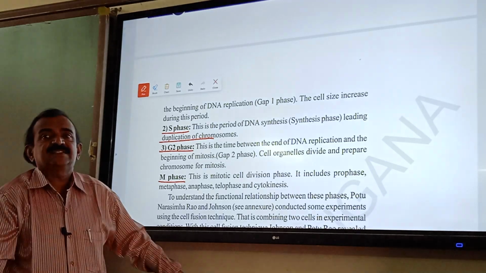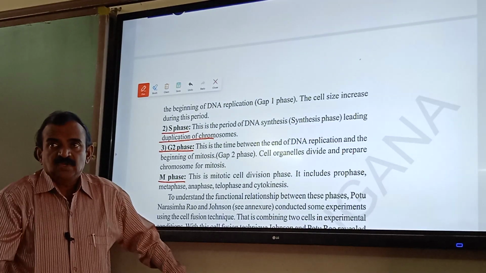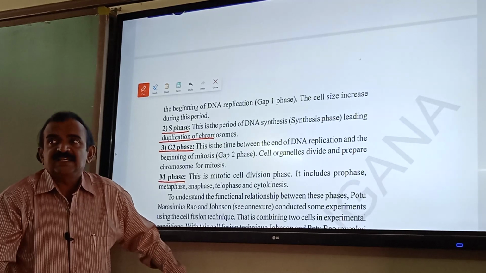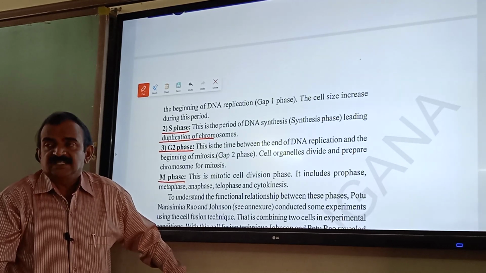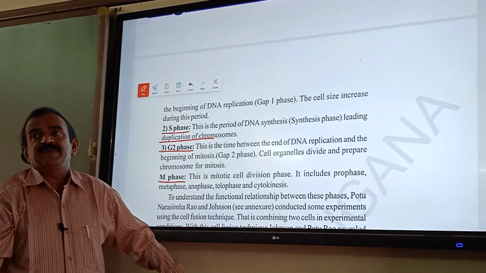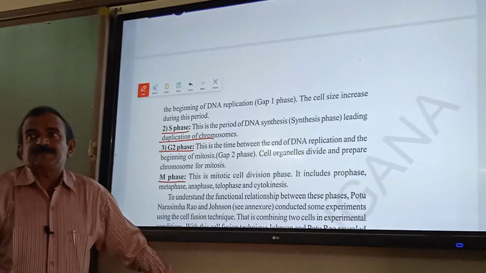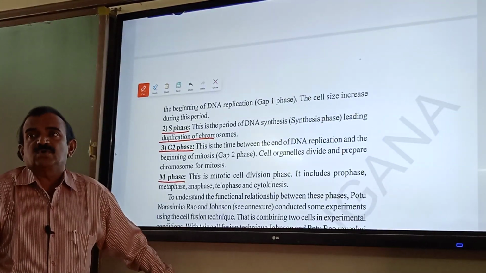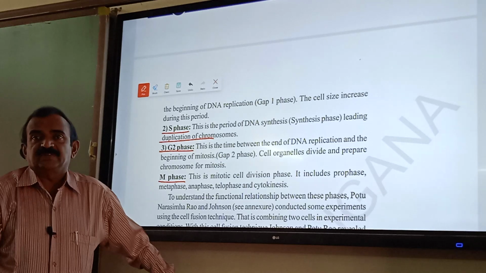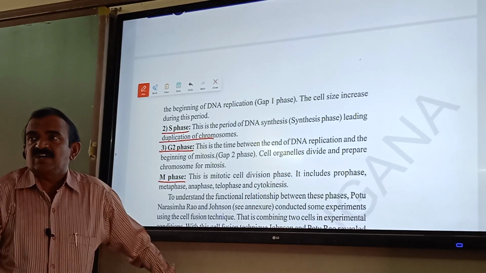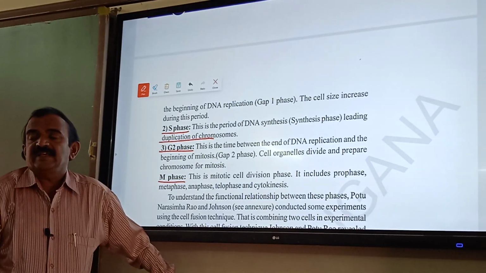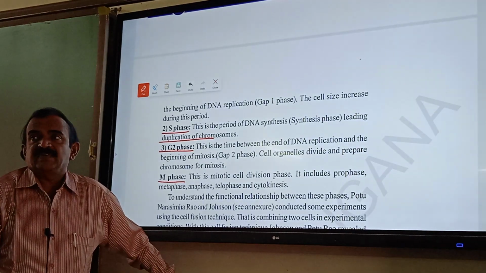Today we discussed the cell cycle. So the cell cycle consists of how many stages? G1, S, G2, M. G1 means growth stage. S means synthesis. G2 means growth stage. M is mitotic cell division. So mitotic cell division consists of how many stages? 4. What are they? Prophase, metaphase, anaphase, telophase.